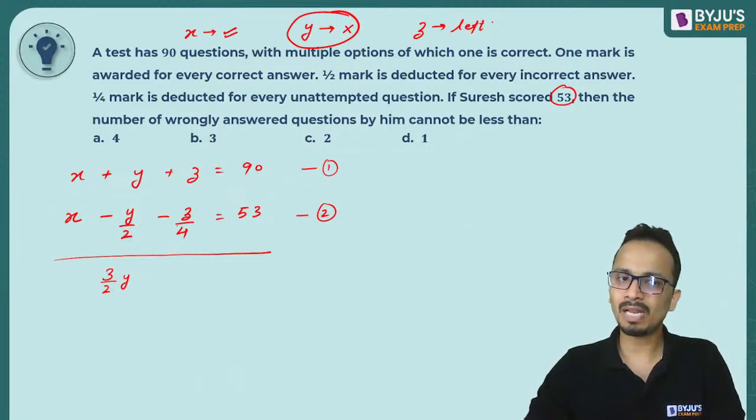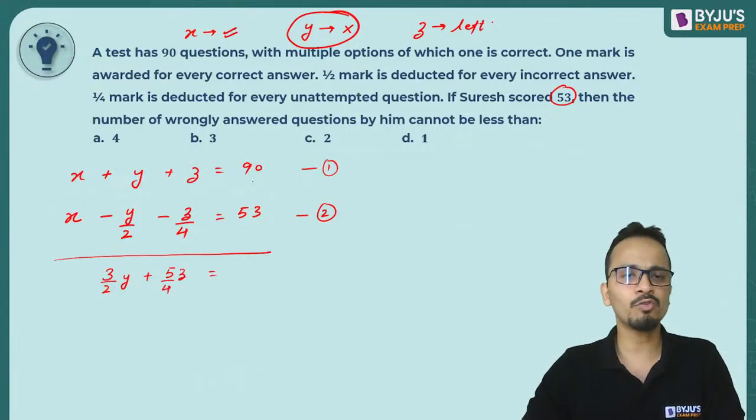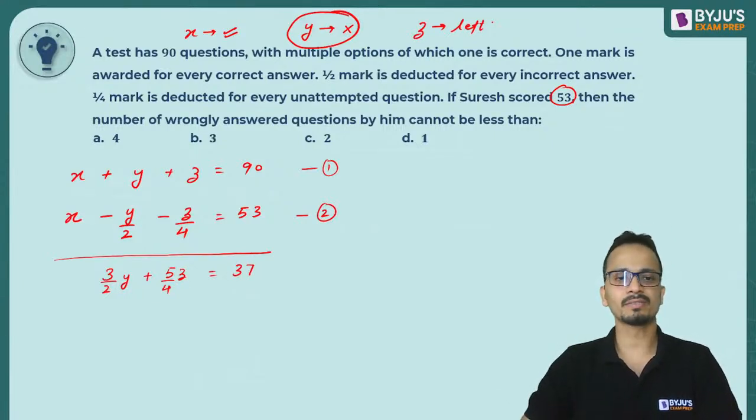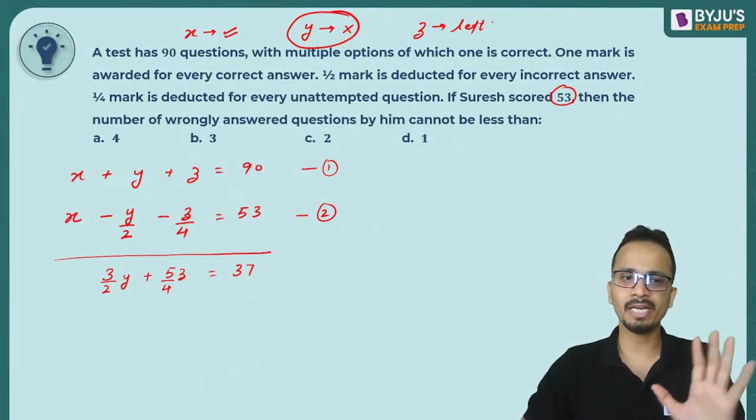Then z plus z by 4 will become 5z by 4, and on the right hand side it will be 90 minus 53, that is 37. Simple, I have eliminated x.